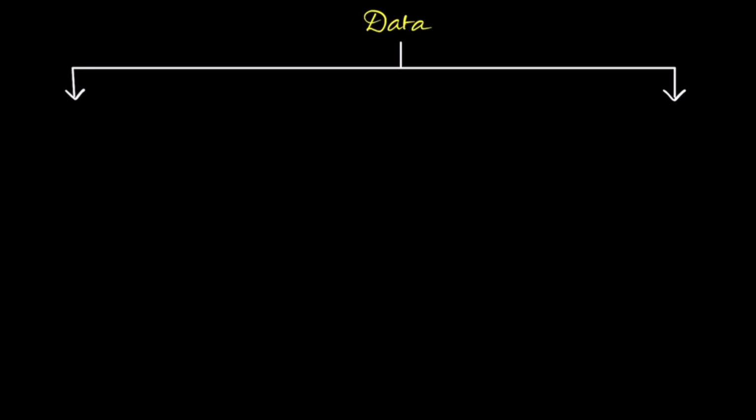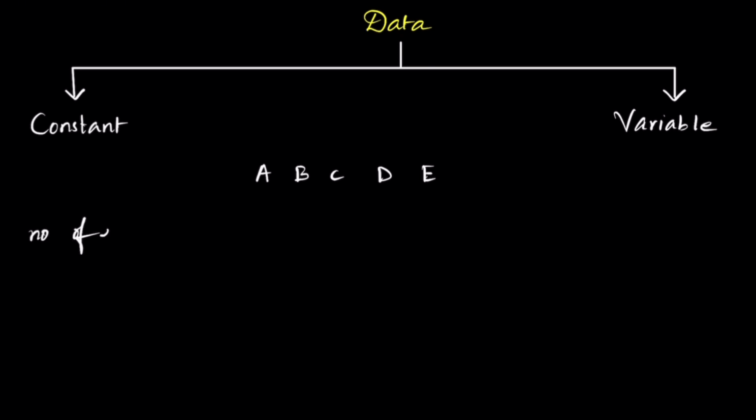The data that can be collected can either be a constant or a variable. Let's say there are five people: A, B, C, D, and E. The number of eyes in A is going to be the same as in B, is going to be the same as in C, is going to be the same as in D, is going to be the same as in E. That is equal to 2.